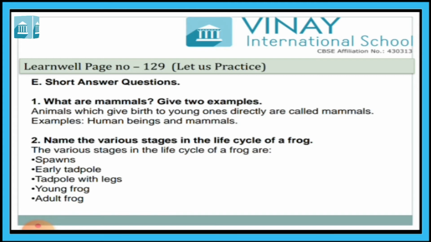Then tadpole with legs, then young frog and adult frog. So basically there are 4 stages: spawn turns into the early tadpole, then tadpole with legs, young frog and adult frog.